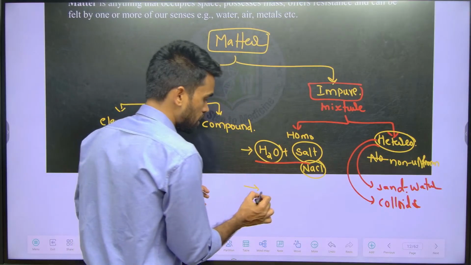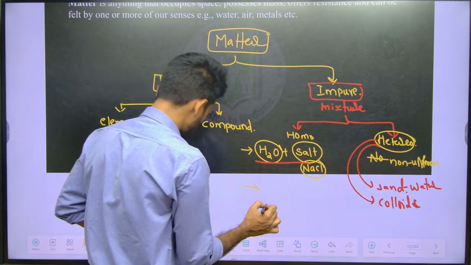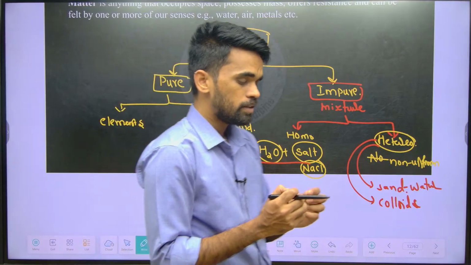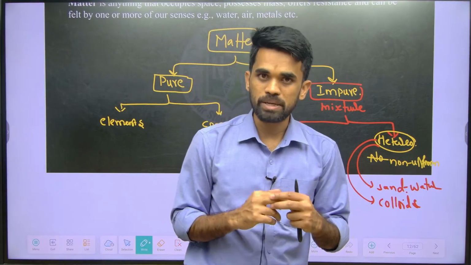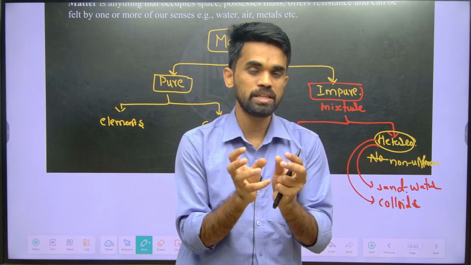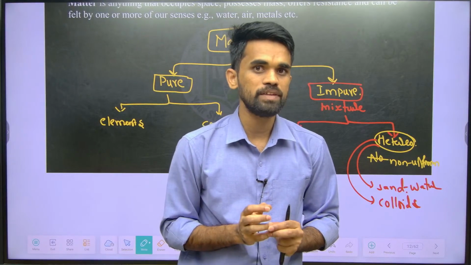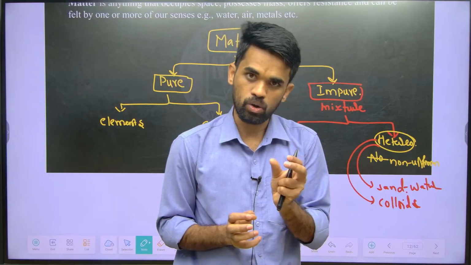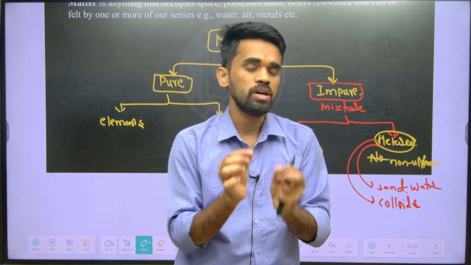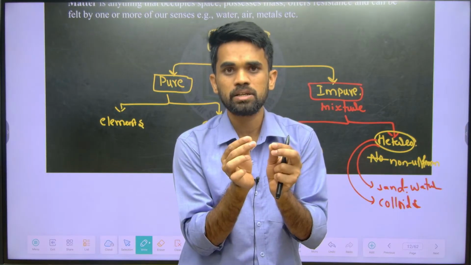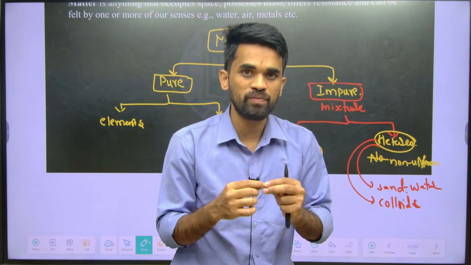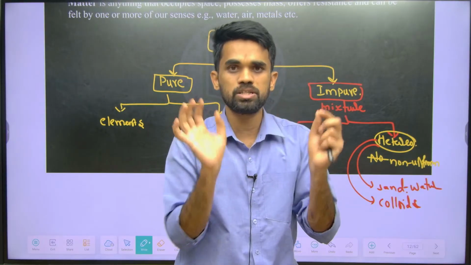For example, when you mix two metals. We use gold and silver ornaments, no? When the goldsmith makes gold ornaments, along with the gold metal, they add a small amount of copper to it. So the mixture of two metals gives a homogeneous mixture only, no? Are you seeing any two different phases there? No, it looks homogeneous throughout.